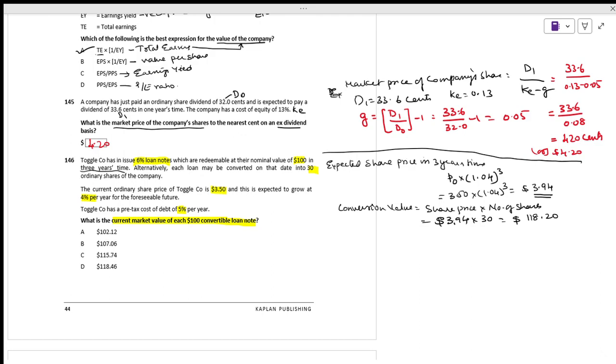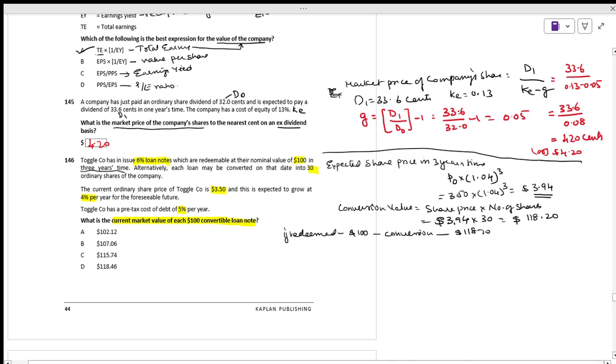Okay, now see what happened. We have to compare. If you redeem, how much will you get? You will get $100. If you make a conversion, how much will you get? You will get 118.2.